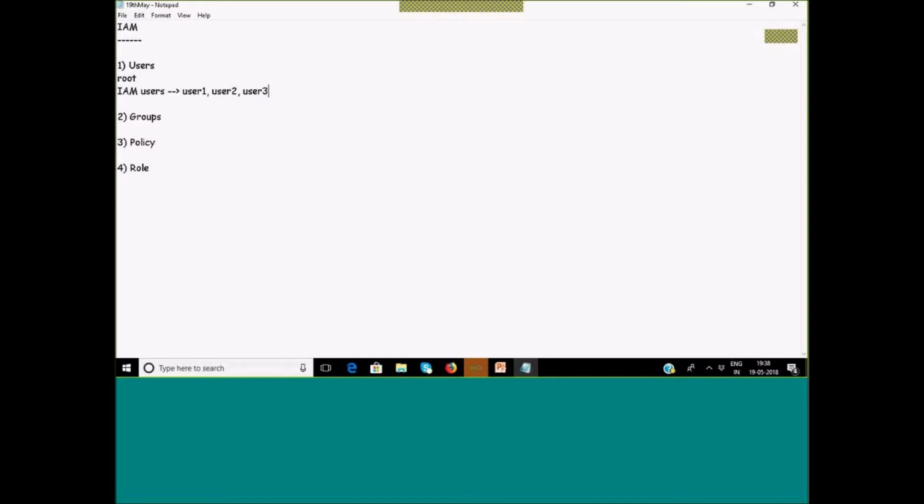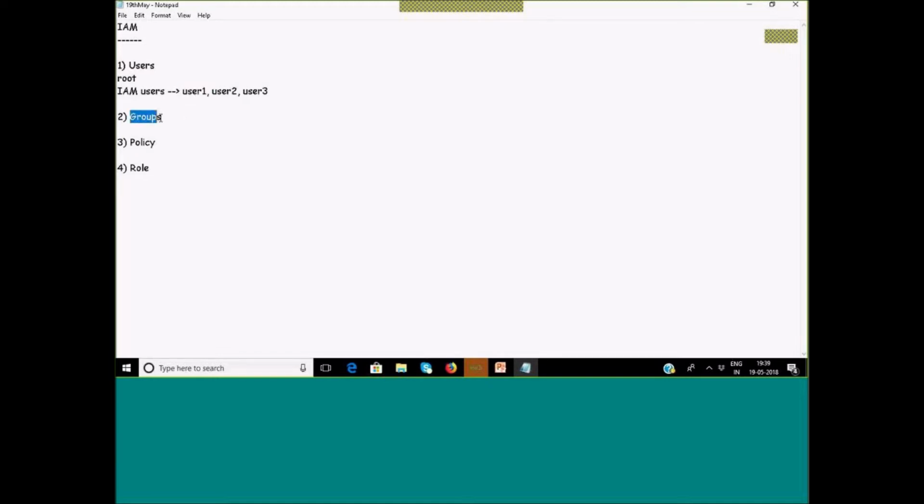But suppose I want to provide some right to a user, let's say user 1, the right of launching an EC2 instance, or launching a virtual machine. What do I need to do for that? I have various options. How do I provide the rights to the user? I can do that either by putting the user in a group, attaching a policy to the user, or attaching a role. These are the different ways I can provide authorization to any IAM user.